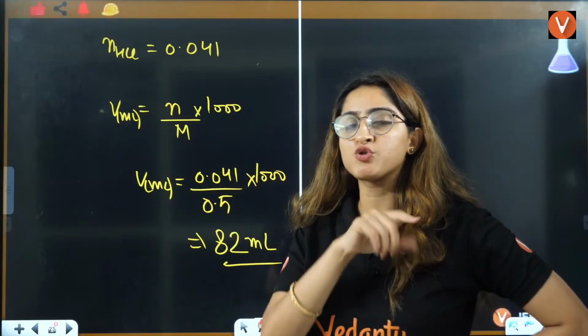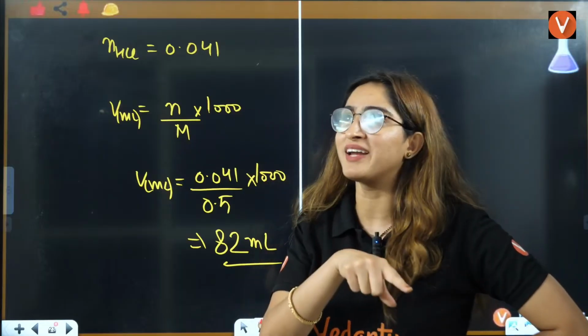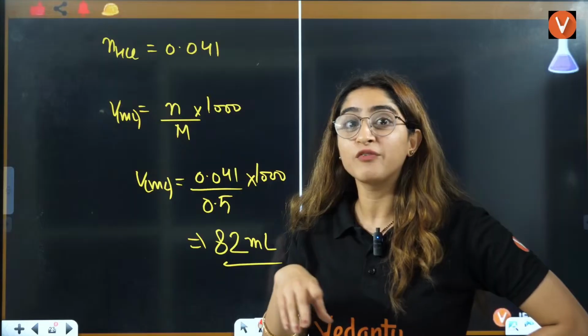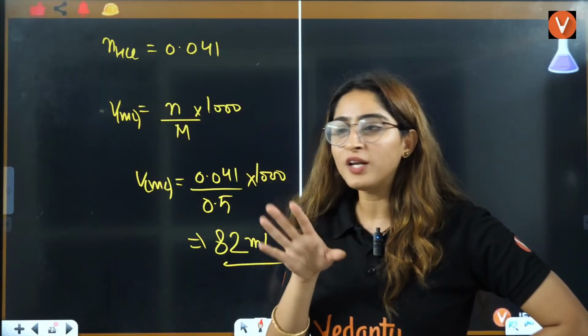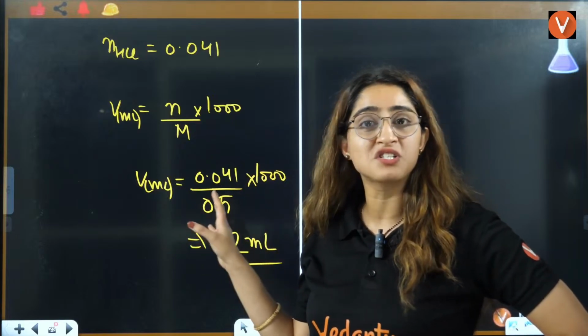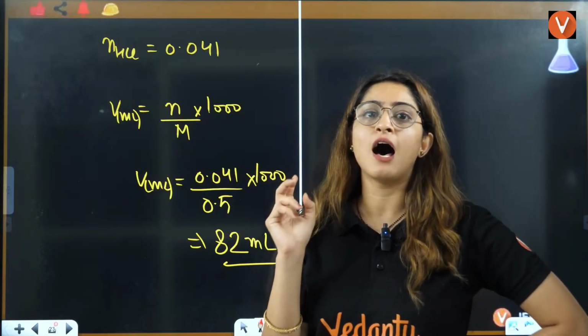Same as you told me about stoichiometry. That took approximately 1.2 hours. You told me, ma'am, do limiting reagent also. Just imagine, limiting reagent in this much detail, it's very difficult to teach in just half an hour.